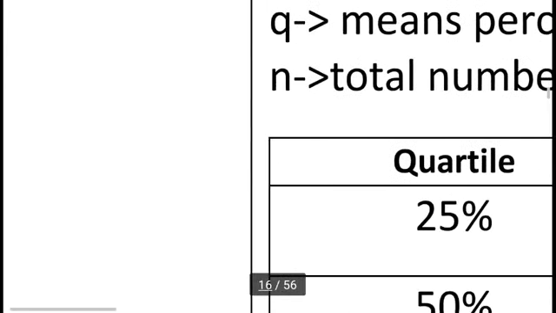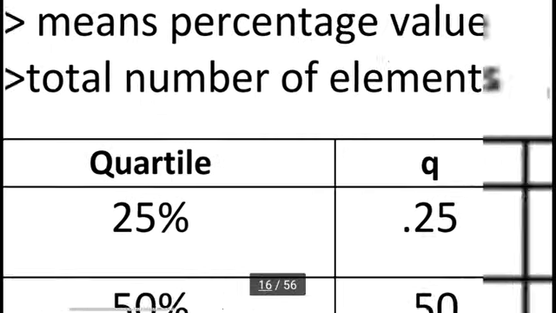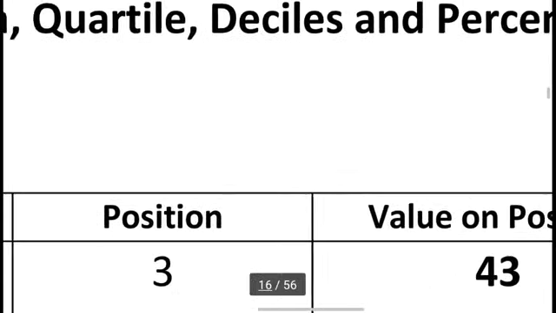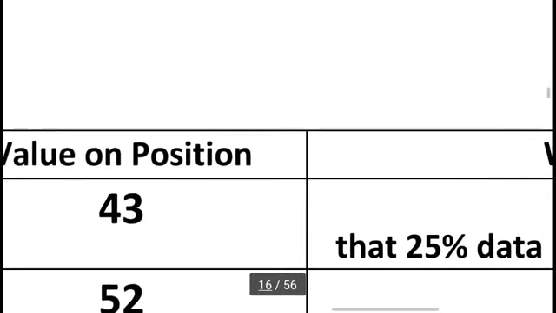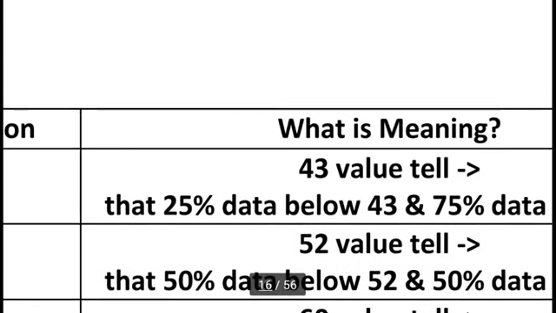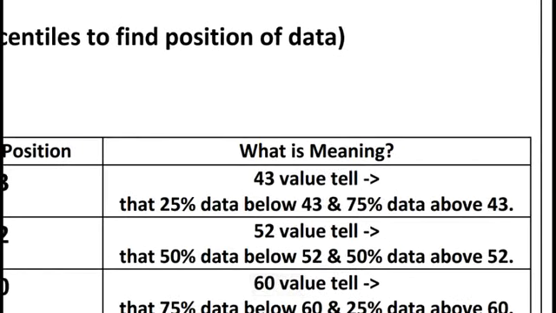Our question is 25%. I want to know the value at 25%. The answer is 43. So what does 43 mean? The value 43 tells that 25% of data is below 43 and 75% of data is above 43. We can see below 43 is 25% of data and above 43 is 75% of data.